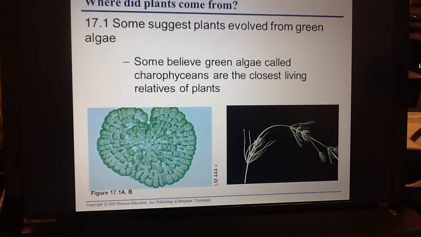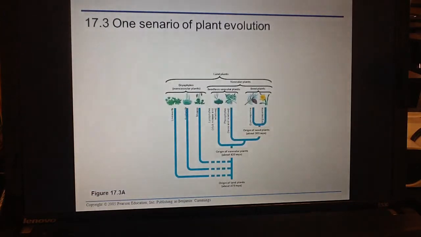Now, where did the plants come from? As I said, this is the logical next thing to talk about after we talked about prokaryotic evolving into eukaryotic, going from single cell to multicellular. Now what we're talking about is the multicellular photosynthetic organisms, which you could also say as an algae. What the evidence suggests is that land plants came from green algae. And they actually think that they are the closest living relatives. There's a specific type of green algae. And so we can see this kind of natural progression.